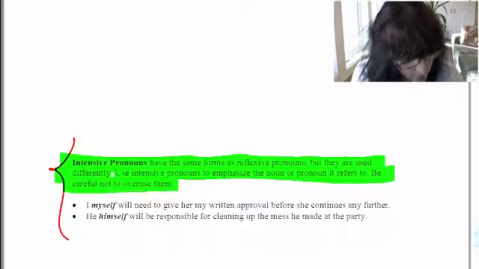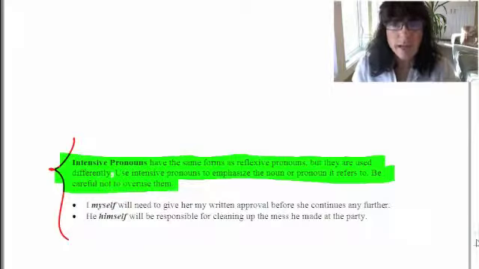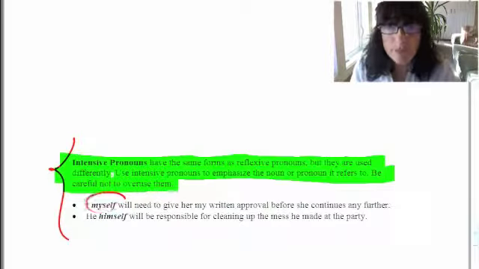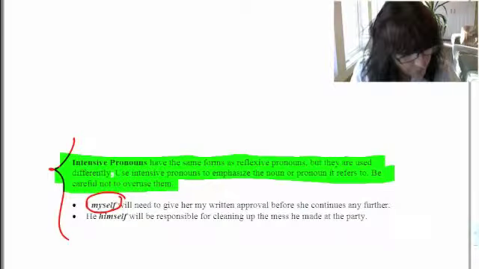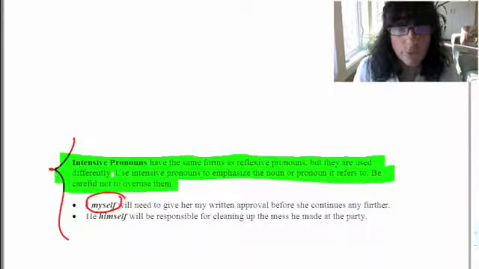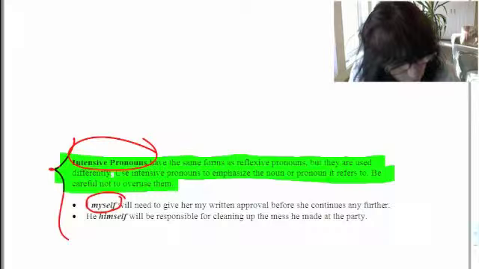And as an example, I, myself, will need to give her my written approval before she continues any further. So you wouldn't want to keep using that I, myself, she, herself, but it's more for emphasis. So you are emphasizing the fact that you need to get that approval before you go any further. Maybe it's hard for you to get the approval, so I, myself. You're intensifying. It's becoming more intensive.